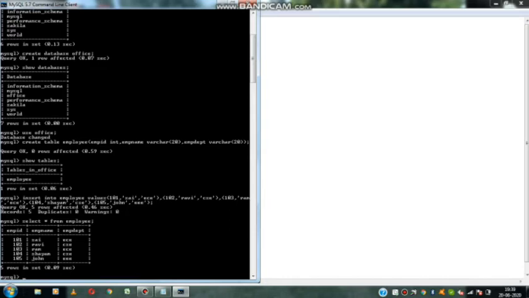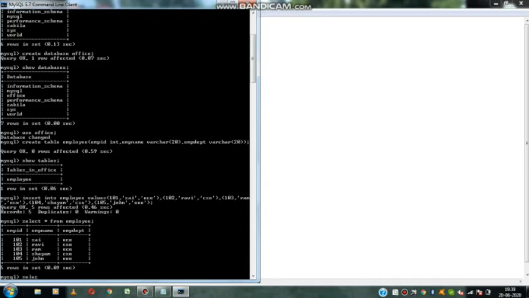There are 3 columns. What are all the columns? Employee ID, employee name, and employee department are the columns. These are all the rows. How many rows did I insert? I inserted 5 rows to the table. What is the use of the star? The total data from the table will be displayed if I use the star.